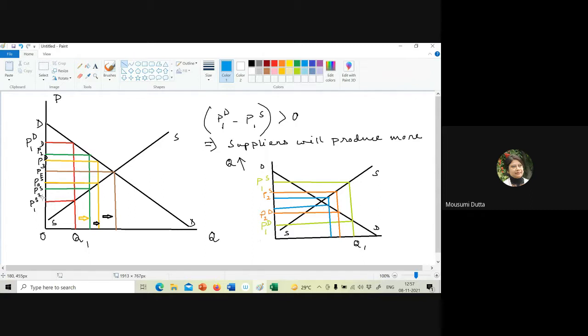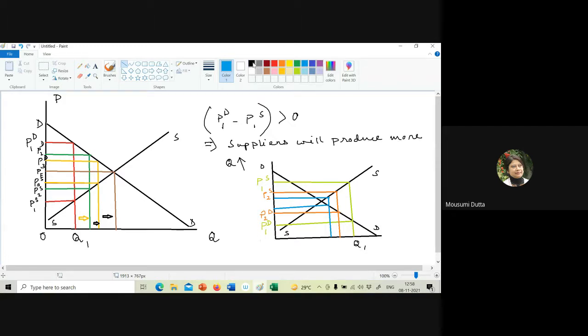When there is excess demand price, quantity is increasing and that in turn reduces the gap between the demand price and the supply price. On the other hand, if we start with the excess supply price, in that case, quantity will fall and that reduction in quantity in turn will reduce the gap between the supply price and demand price. So we are moving towards the equilibrium. So if these things happen, we call the equilibrium Marshall stable.